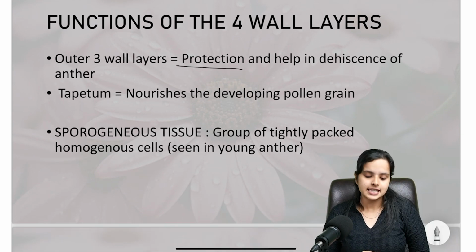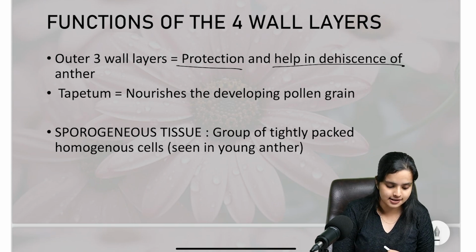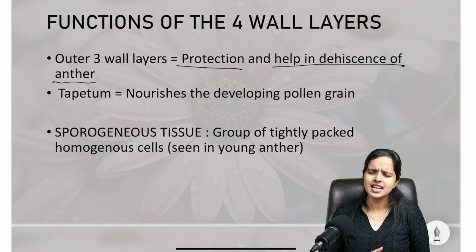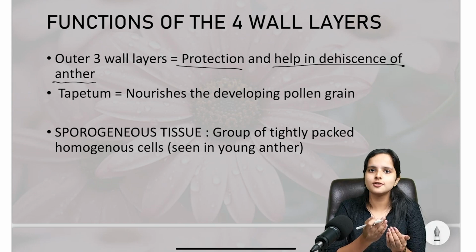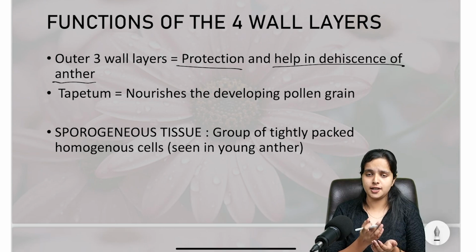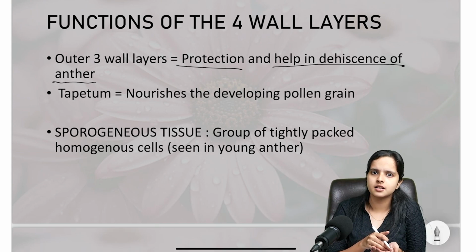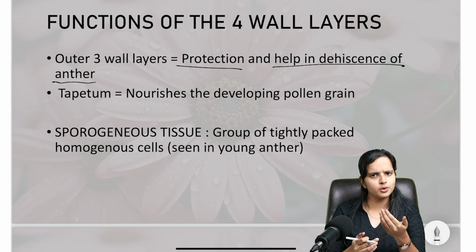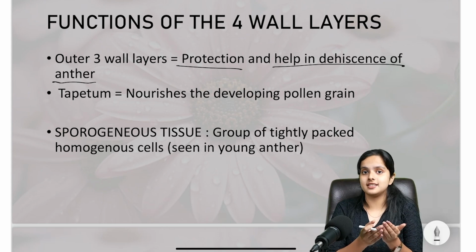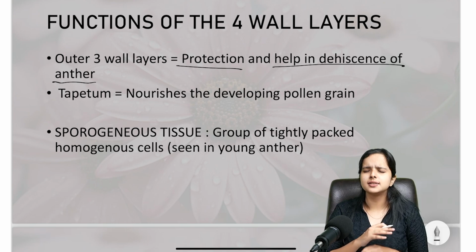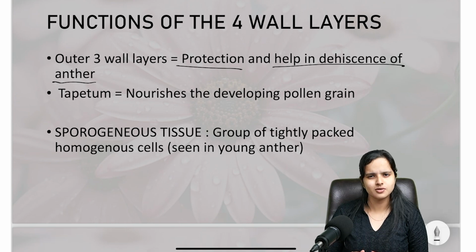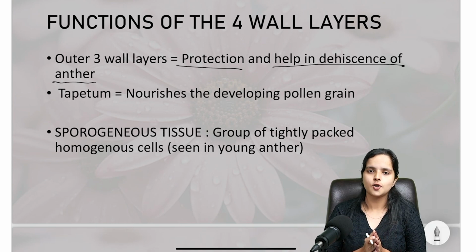And what is the second function? The second function is that it helps in the dehiscence of anther. What do you mean by dehiscence of anther? Dehiscence of anther simply means the anther has to break someday, right? The anther has to break and the pollen grains have to come out. Only then will reproduction happen. Will reproduction happen if the pollen grains lie inside the anther? No, the anther obviously has to break one day and the pollen grains have to come out. So these three wall layers from the periphery help in the dehiscence of anther, or the breaking of anther. But the tapetum has a completely different function. The tapetum is the innermost layer, so it will not have any function in protection, which is again common sense. So the tapetum has a function of nourishment.